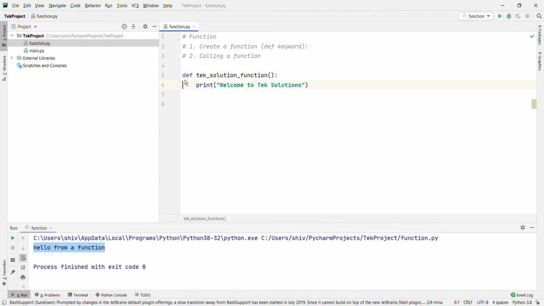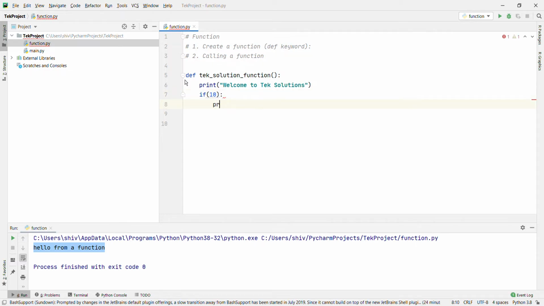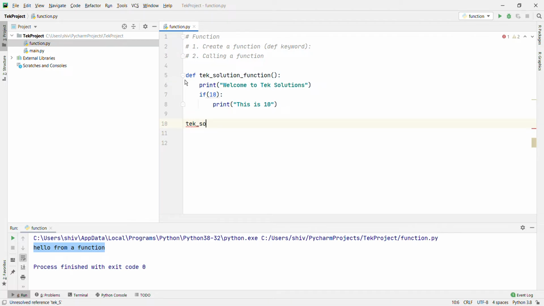And then let's use one condition: if 10, which is always true, then print "this is 10". And then print the tech solution function. When we run it, what will happen?